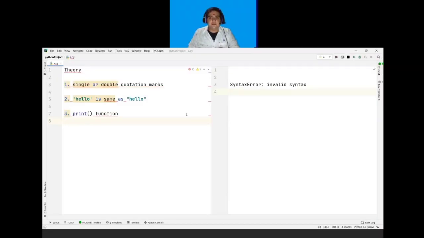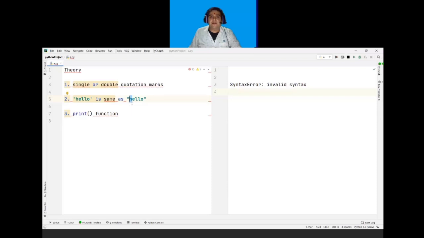So what are strings? Strings in Python are text surrounded by either single quotation marks or double quotation marks. So for example, in this first hello, it is surrounded by single quotation marks, which is same as the second hello, which is surrounded by double quotation marks.